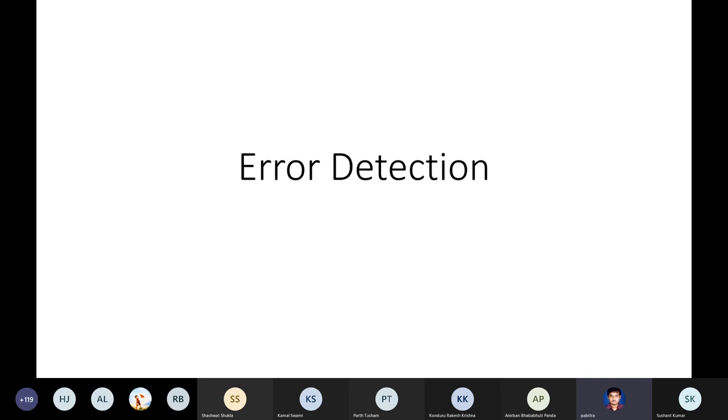So inside the computer, inside the CPU, in almost all the steps, there is error detection and correction that is done. You might have heard that every disk has something called a CRC, cyclic redundancy check. That's basically a method of detecting errors.